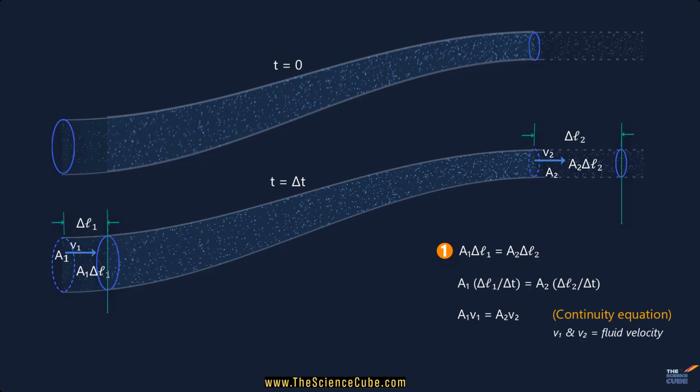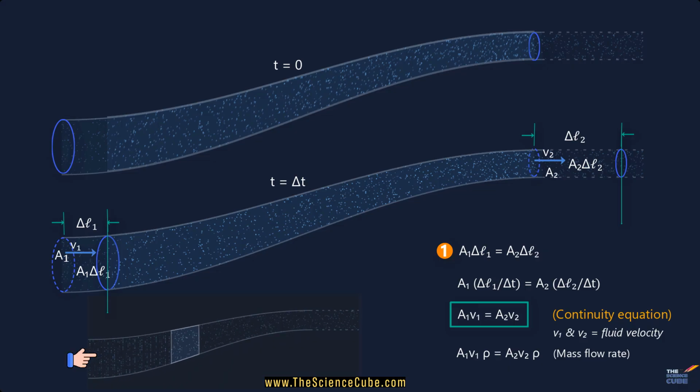So for an incompressible fluid of constant density rho, the mass flow rate at one section, rho A1 V1, must equal the mass flow rate at another section, rho A2 V2. So you can say that the volume flow rate, or the number of liters of fluid passing a point each second, is constant throughout the tube. In simple words, whatever volume goes in, the same volume must come out.